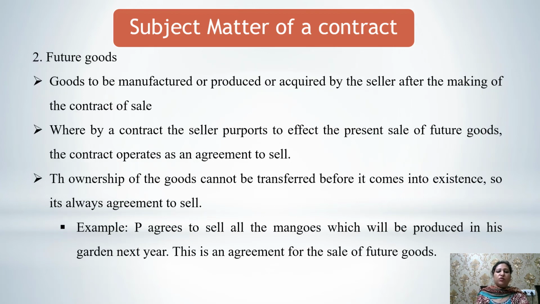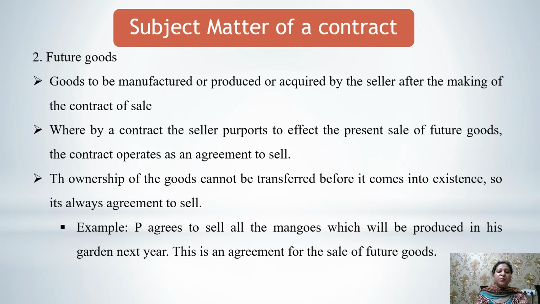The second type of goods is future goods. It means when the contract was made, the goods were not in existence. That means goods are still to be manufactured, produced or acquired by the seller, and this process will happen after the making of the contract of sale. So the ownership of future goods cannot be transferred because the goods are not in existence. So in case of future goods, there is always an agreement to sell, not an absolute sale.